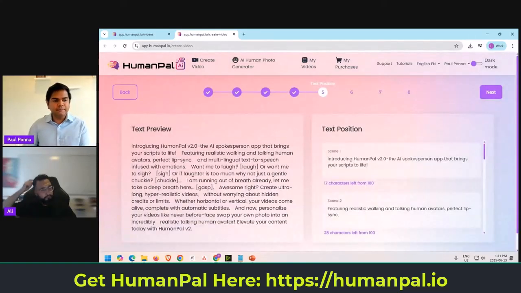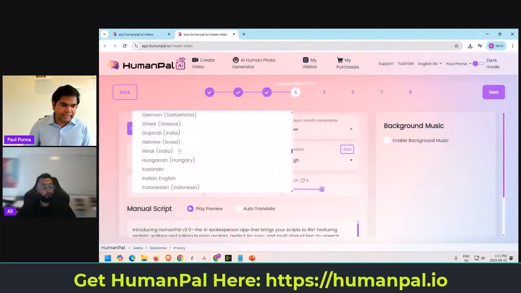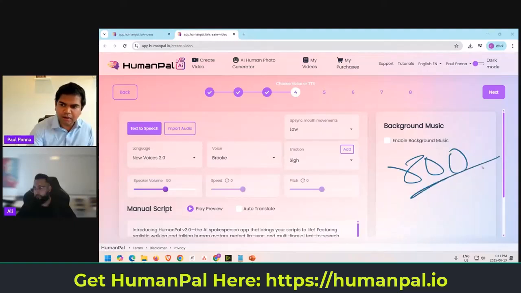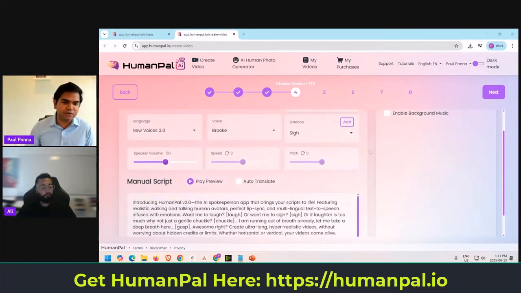You go in here, and by the way, in that previous step, I forgot to mention these voices in all these languages. Right now, we have 800 different voices, the highest in any application in the market. We just put everything out there. Anything we could integrate, we put in here without worrying about the cost to us, because we want to provide you value. So go next.